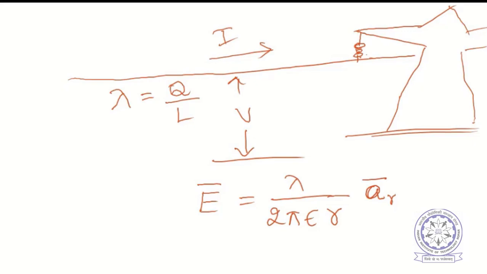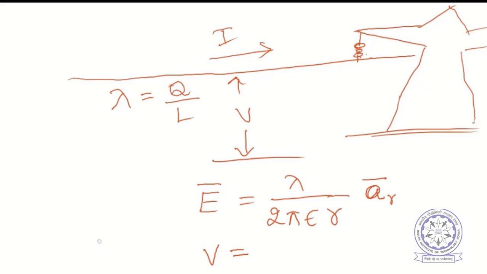And then the potential distribution V is equal to the integration of minus E dot dl.